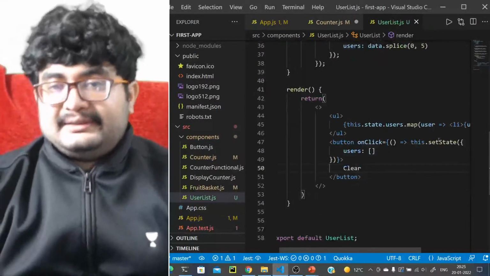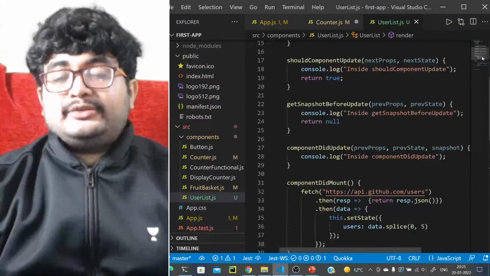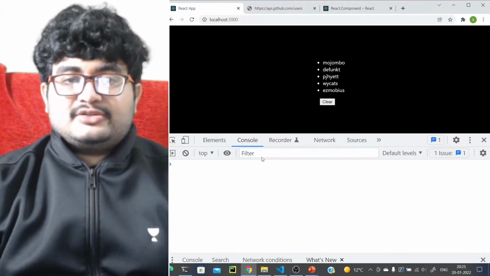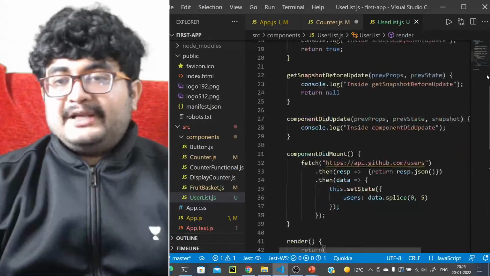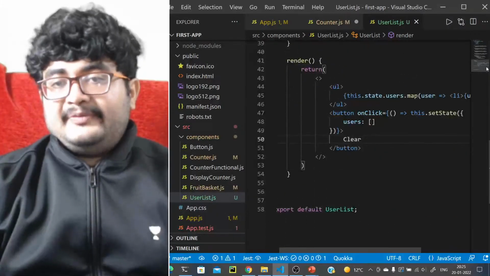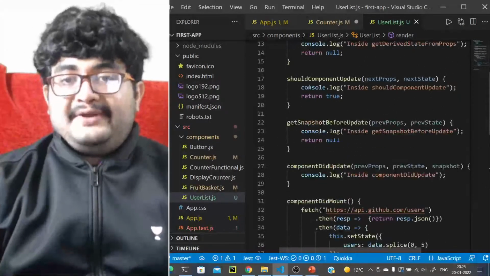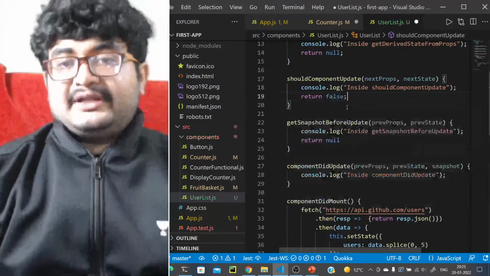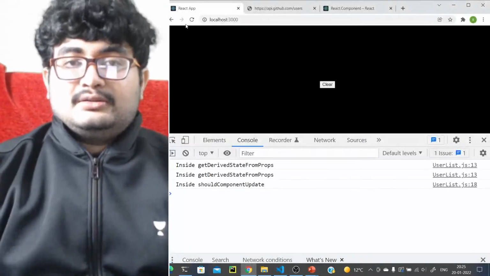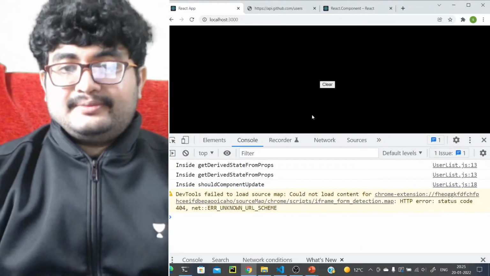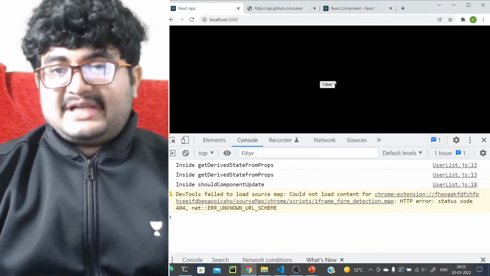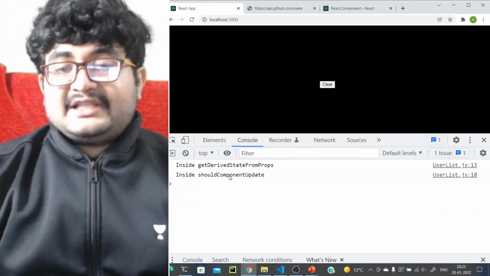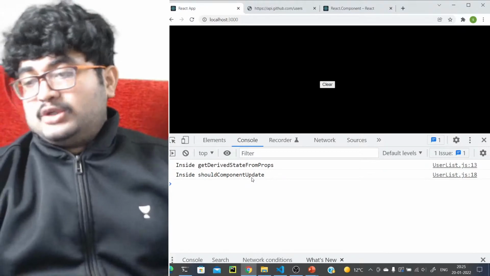So we can do one more thing to understand this better. Let's just reload this and we'll clear the console. What we'll do here is, in shouldComponentUpdate we will return false. Just see what happens. So let's just reload this. If I clear this now, it will just go up to shouldComponentUpdate. It just goes up to shouldComponentUpdate.